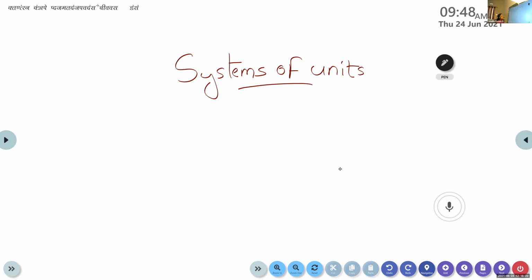In physics, we have 4 systems of unit. The first one is the FPS system. These systems of units were used in earlier days. The first system of unit is the FPS system.